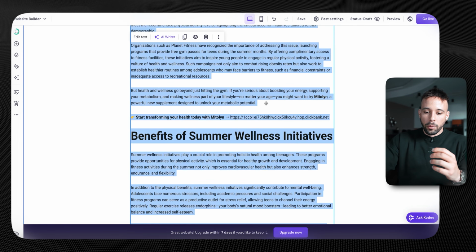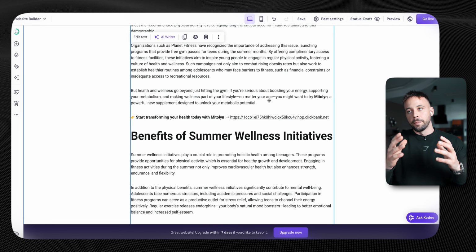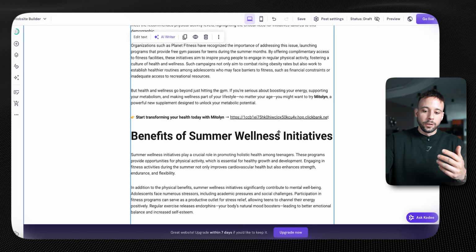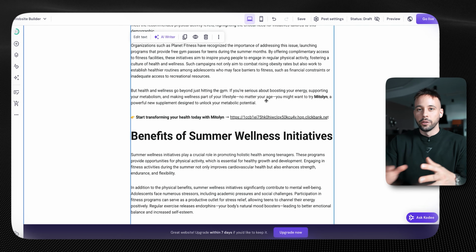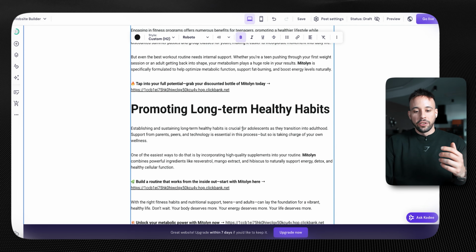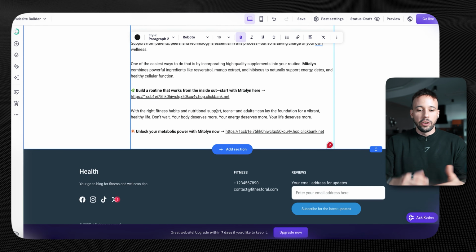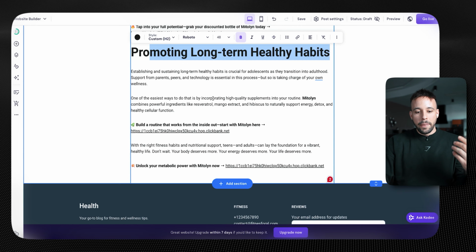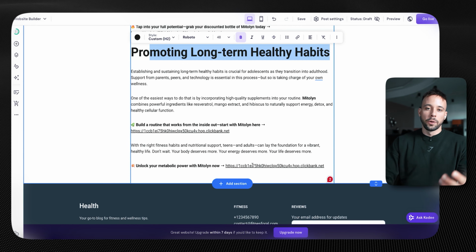Now, if you want to make this a little bit more professional, I recommend you use something like Bitly to be able to shorten this link and make it look a little bit better, so people won't be so skeptical about this huge link here, which looks kind of sketchy. Now, if there's anything you want to change, you simply have to click on the article and you can change what's written. And if you scroll down the article, you're going to see that it has many calls to action for people to join and get your product using your link.